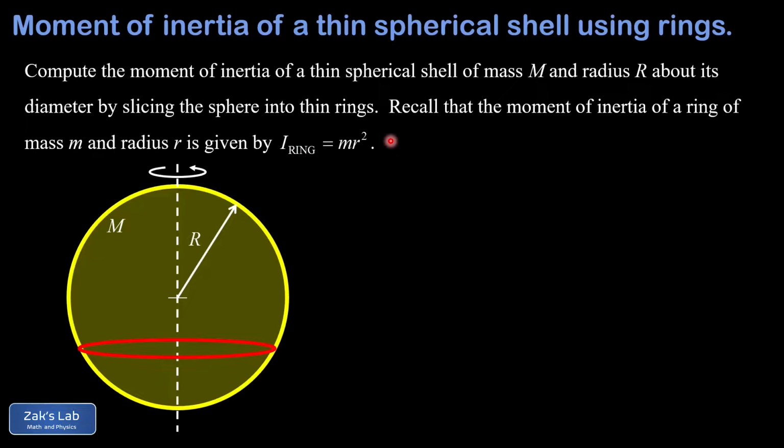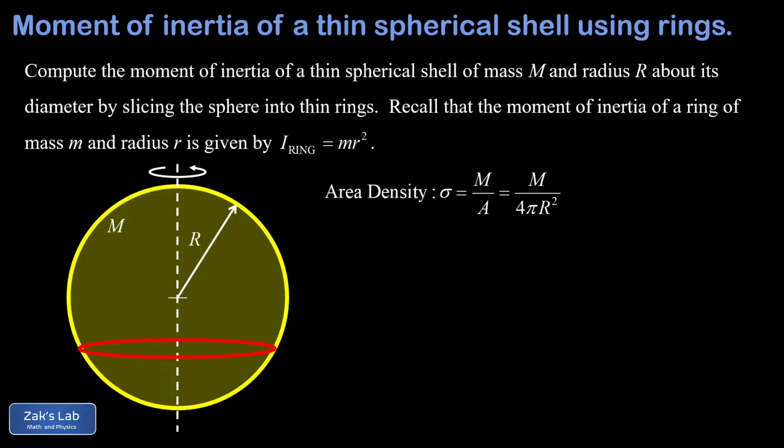So the strategy here is to compute the infinitesimal contribution to moment of inertia given by this thin ring, and then we're going to add up all the contributions from the bottom of the sphere to the top by using a physical integral. Before we begin, we need a quick note on area density. Area density is the mass per unit area, or mass over area. So we can write down the area density of this spherical surface as M over 4 pi R squared, since 4 pi R squared is the surface area of a sphere.